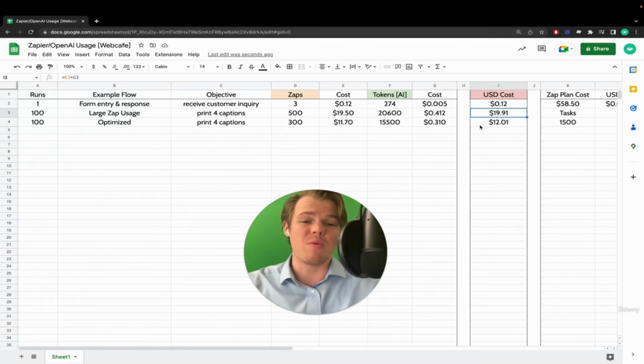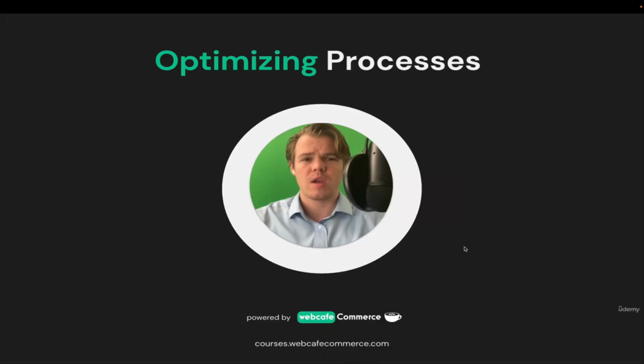So now we can see the power of understanding how to optimize better for your flows. I hope in this process you understand a lot better how to optimize your Zaps in order to reduce your costs. I mean, we reduced that one by over 40%. That's really great work. So overall, when you plan on using a Zap and you know you're going to use it a lot, you know you're going to need it for scaling, it's best to have these Zaps run cleanly so it's saving you money.